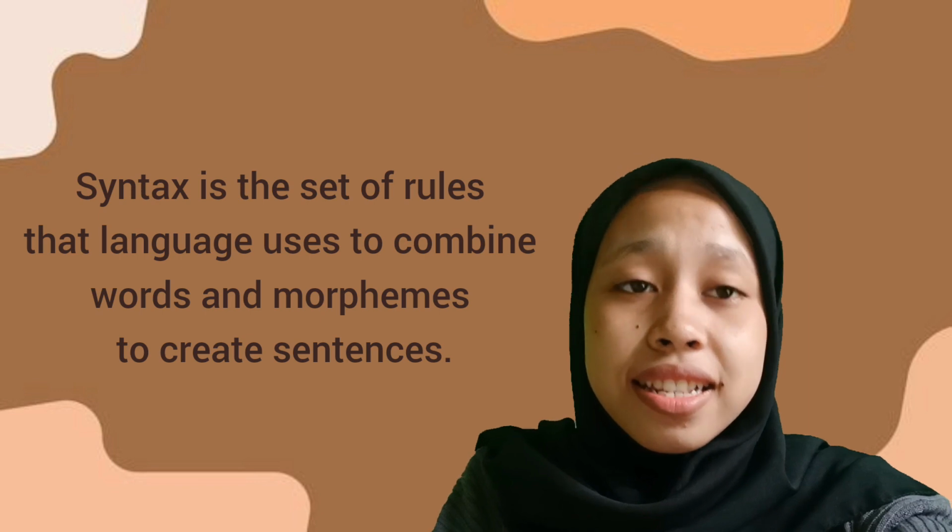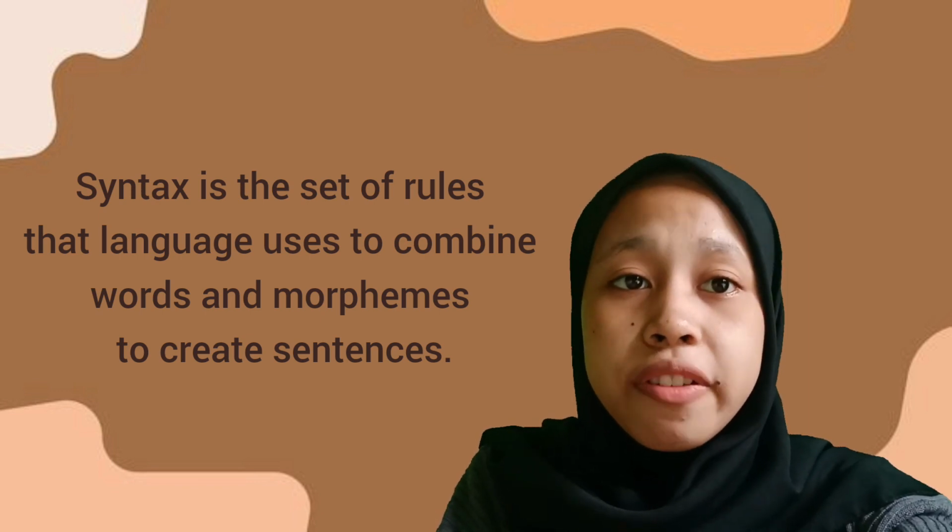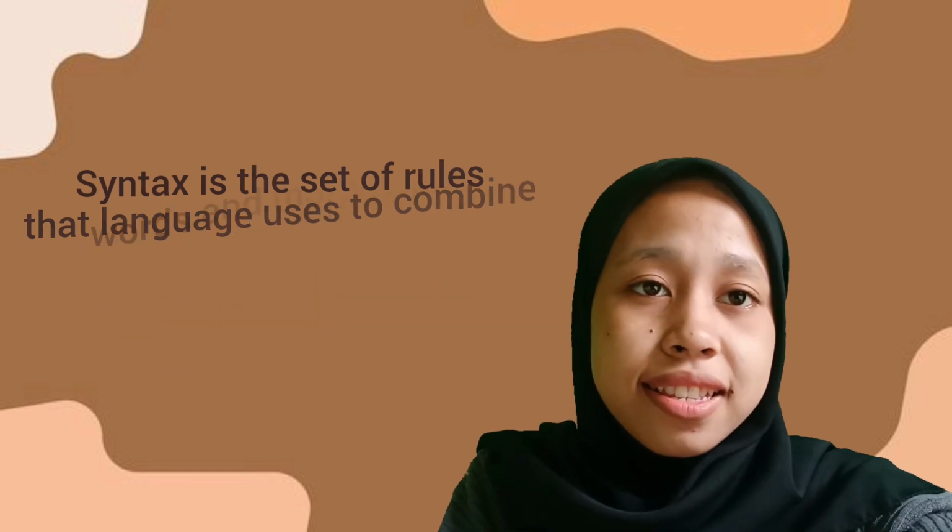Before we continue to learn more about adjective phrases, we must know what syntax is. Syntax is the set of rules used to combine words and morphemes to create sentences. For example, in some languages adjectives come before the noun and in others after the noun.